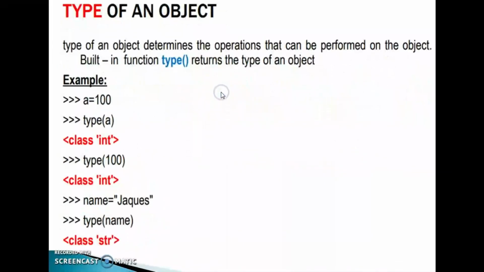First one, type of an object. The type of an object determines the operations that can be performed on the object. The built-in function type returns the type of an object. A is equal to 100. Type of A, what is its meaning? The data type of this A is int. Type of 100, this is also int. Name is Jax, type of name, that is string. We will get the data type of a particular object or variable.